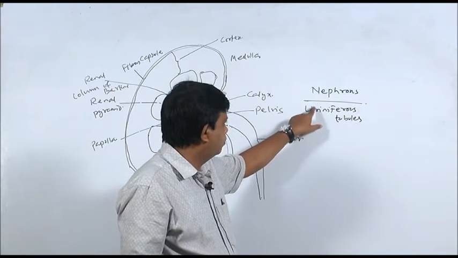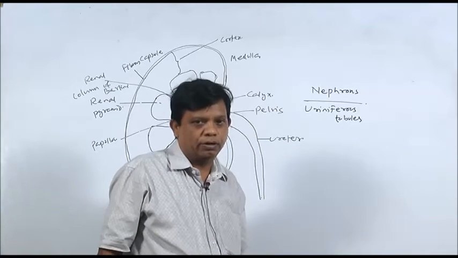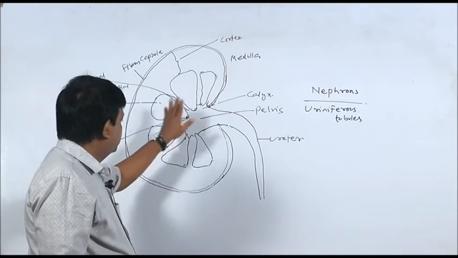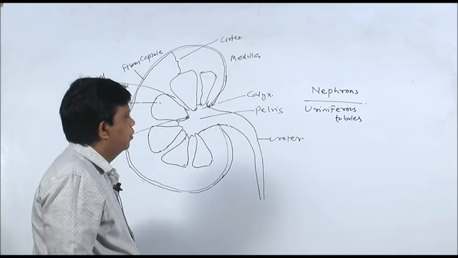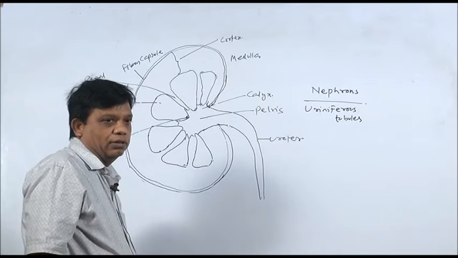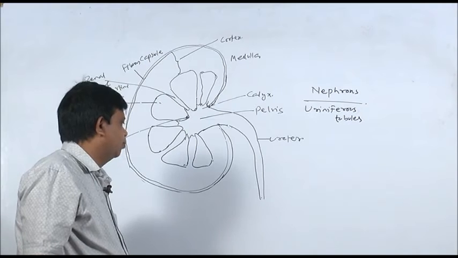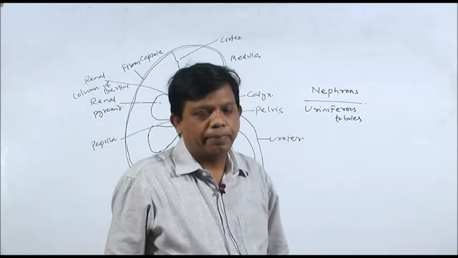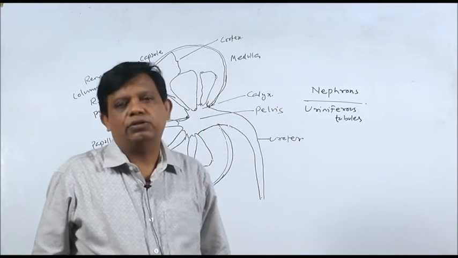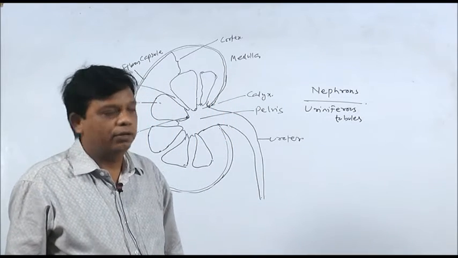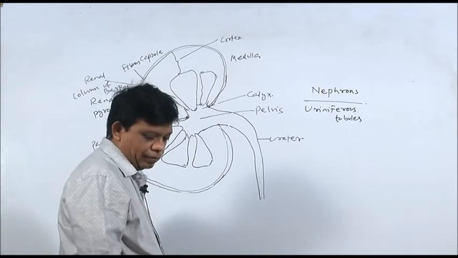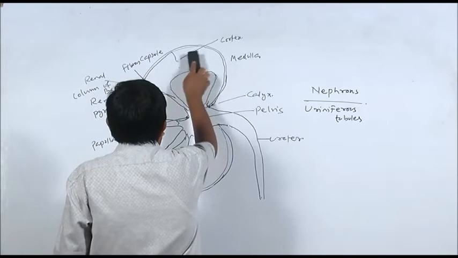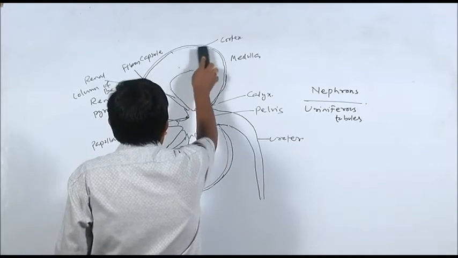Alternate name for nephron is uriniferous tubule. So within each kidney, there will be the nephrons or uriniferous tubules. These nephrons are the structural and functional units of kidney. Actually, it is within the uriniferous tubules of the kidney where urine is formed. Now I will show you how the nephrons are arranged within the kidney.